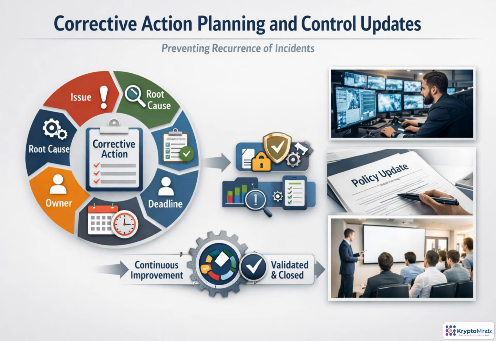Updates might include stronger monitoring, revised risk assessment, tighter access control, new model tests, or added human oversight. Finally, verify effectiveness before closure. If the action is recorded but recurrence risk is unchanged, the management system has not improved.